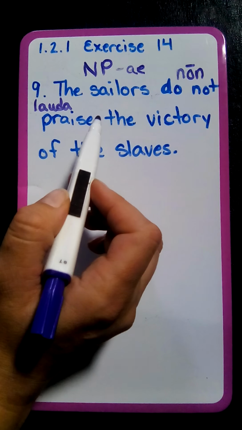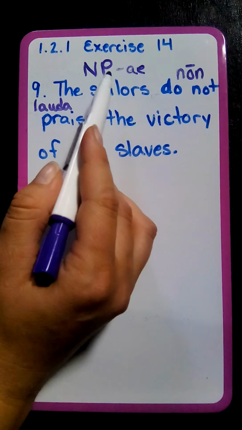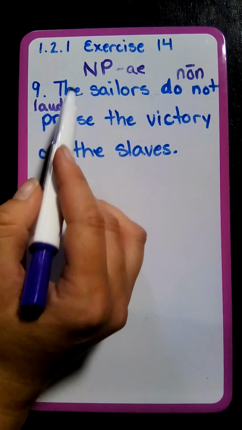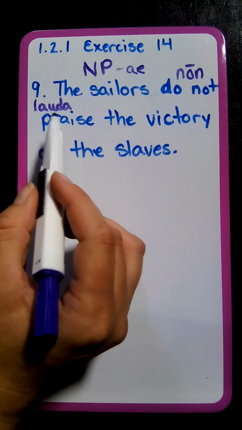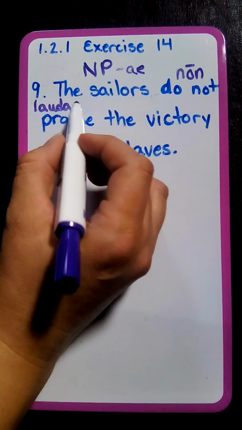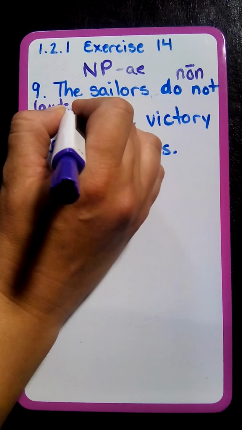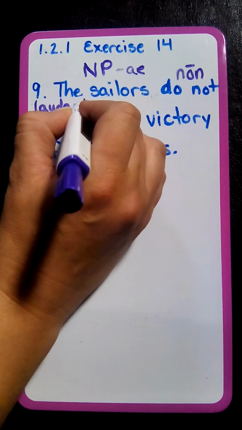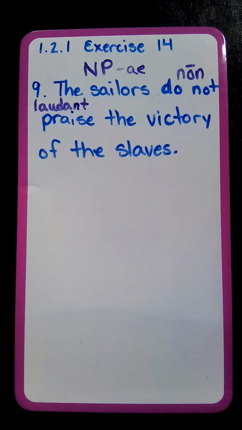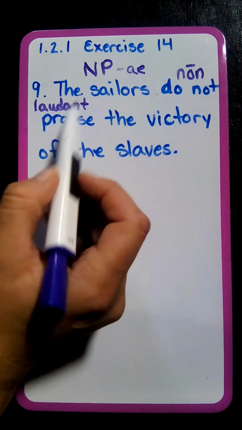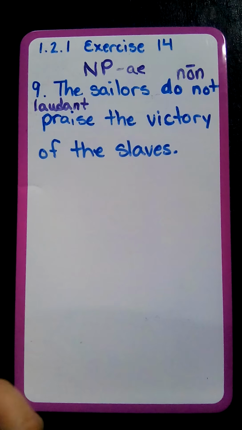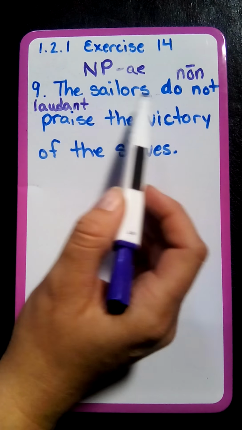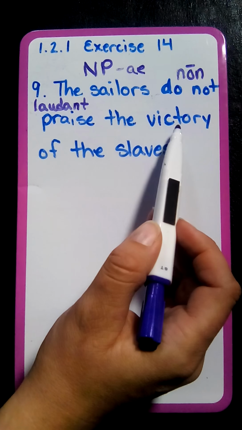So our verb needs to be plural because our subject is plural. The plural ending for lauda is nt, like amant, monent. The nt is going to be our plural, referring to the they of the sailors.